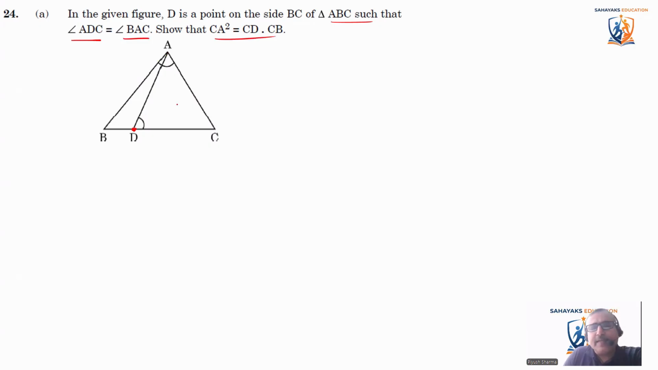See, in similar triangles, my take is we might get confused on which triangle they're talking about. So a better option is you make the triangle separately. So I'll make the complete triangle ABC, and mark it A, B, C. And I'm making another triangle as ADC.